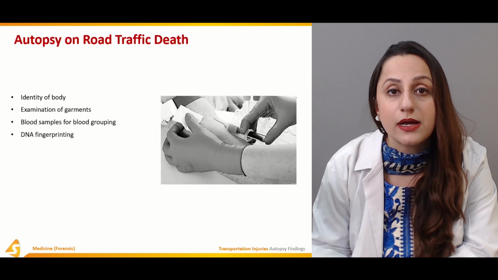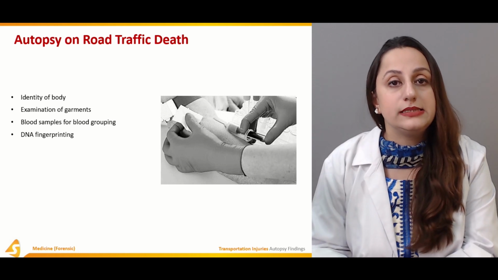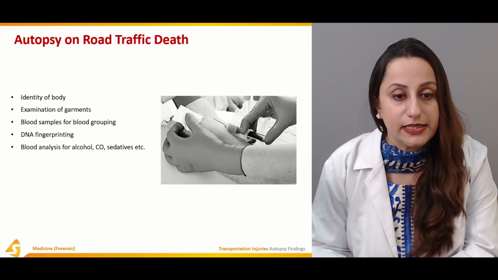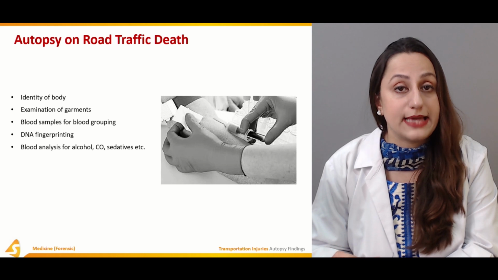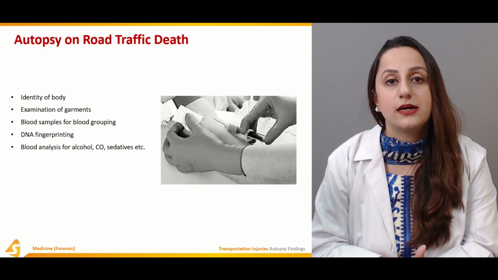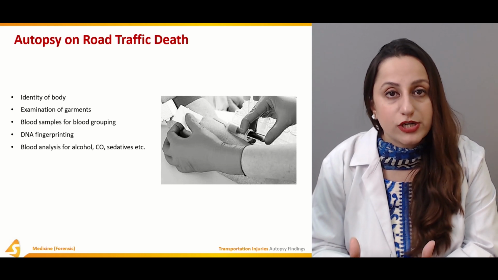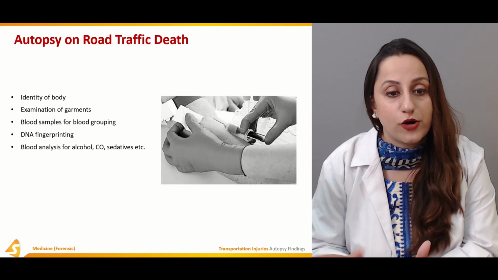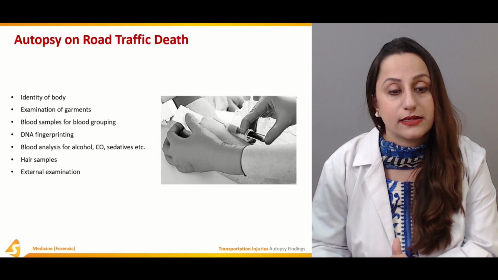The degloving phenomena after death is again very important, and the DNA fingerprinting is sometimes done by that method. The blood analysis for alcohol, for any sedatives, or for any carbon monoxide poisoning that can cause an alteration in consciousness. All of these intoxications are checked for whenever the blood samples are taken, and the hair samples are again taken and sent to the chemical pathologist.